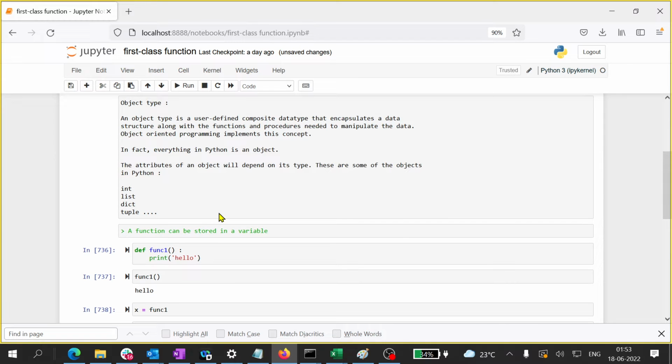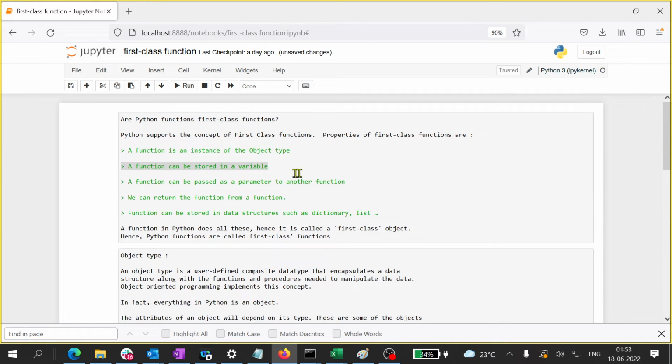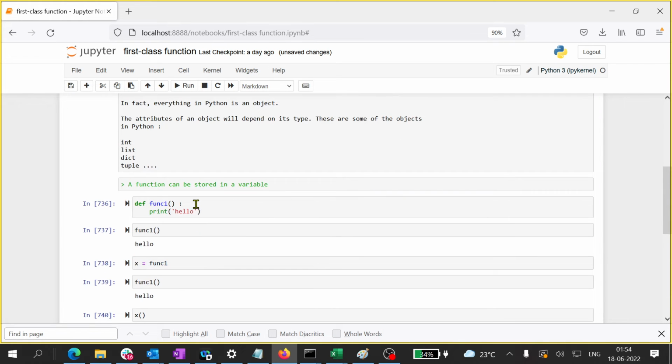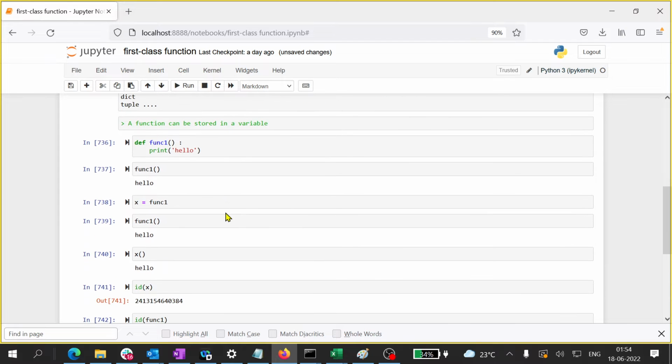I hope point number 2 is clear. Let us go to point number 3. Point number 3 says a function can be passed as a parameter to another function. To understand this, we will need two functions, where one function takes another function as a parameter. One function I already have: func1, which prints hello. I will create another function.